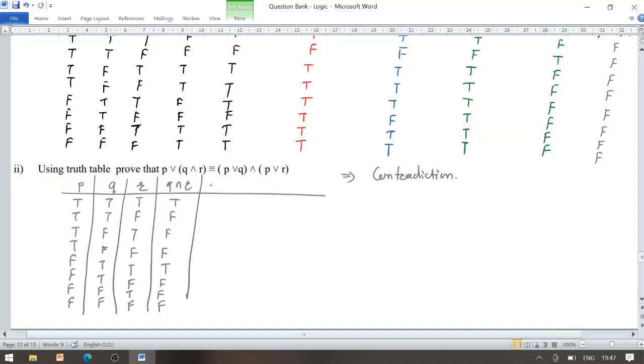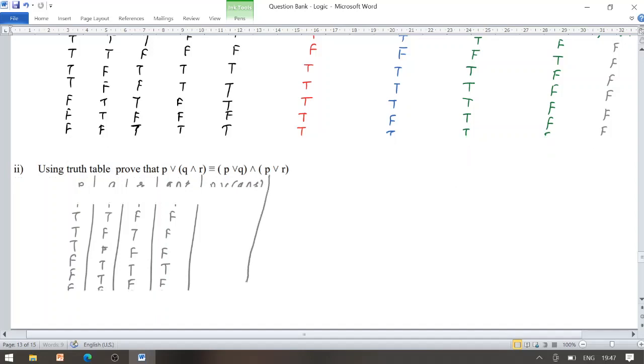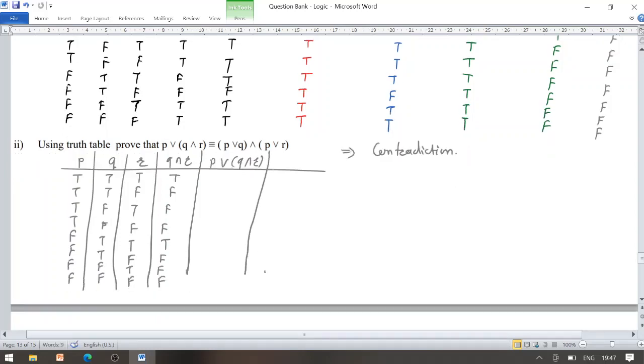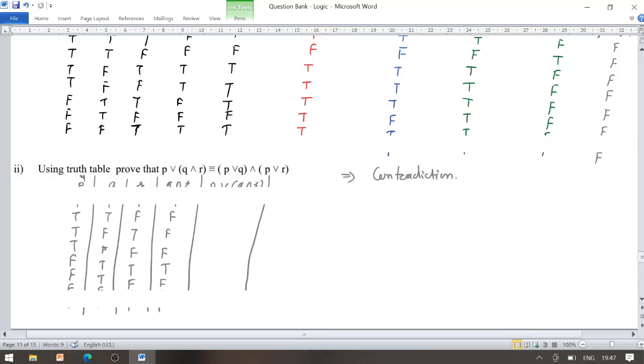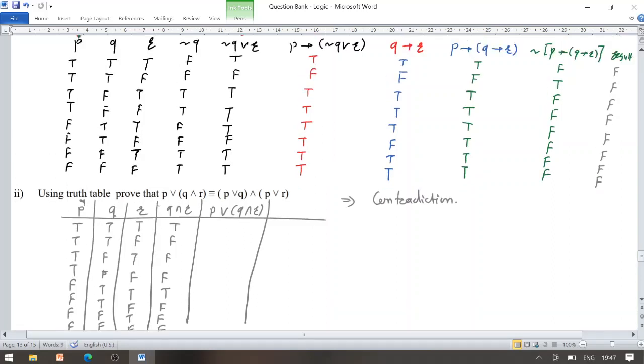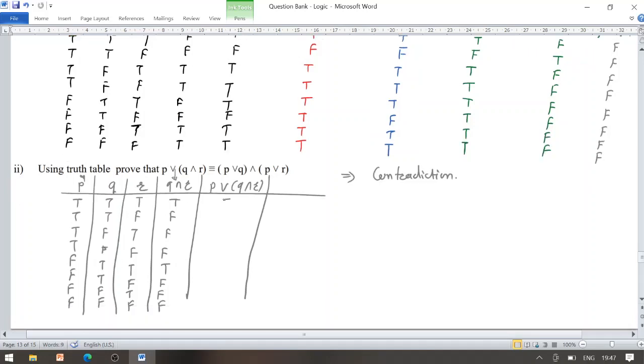Now look once, P disjunction Q conjunction R. So which entries are we having under it? F disjunction F is F. So look at the P and Q conjunction R column. We are having T, T, T, T, T, and the remaining 3 entries are false.